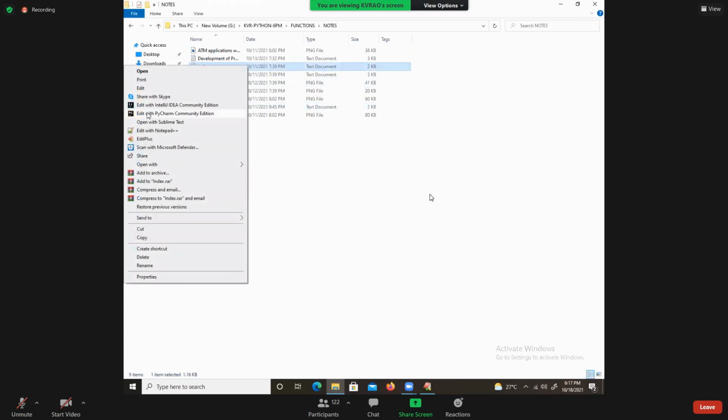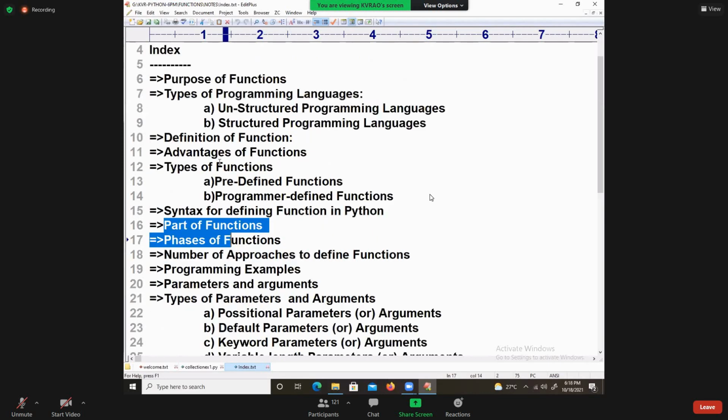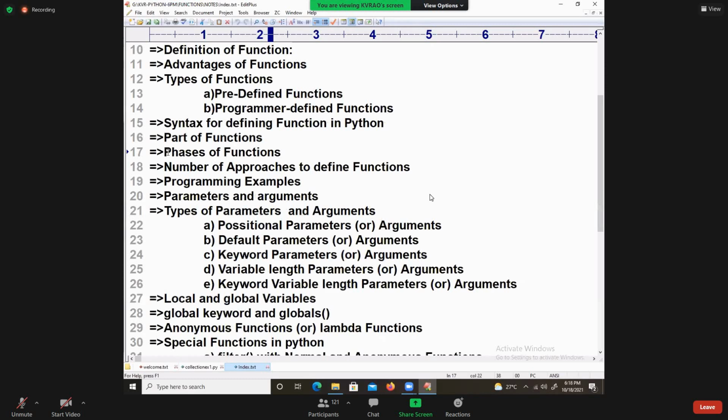If I open an index, we started with the purpose of functions, types of programming languages, and then the definition of functions, types of functions, predefined and programmer defined, syntax for defining a function, and parts of a function. Then the phases for development: input taking, processing, and giving. Number of approaches to define functions. We have seen two approaches for development of functions, and corresponding programming examples.